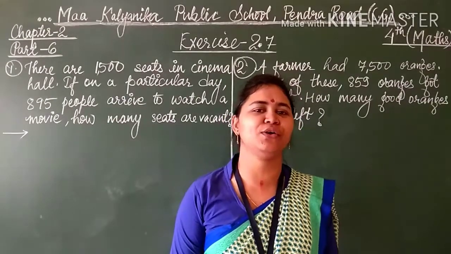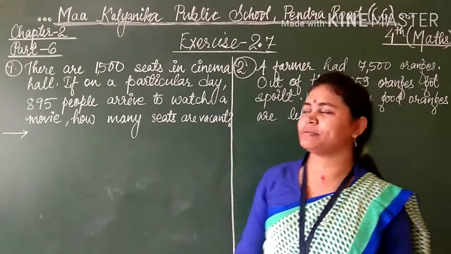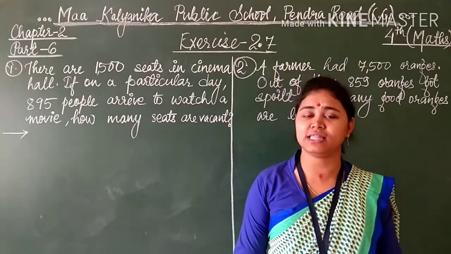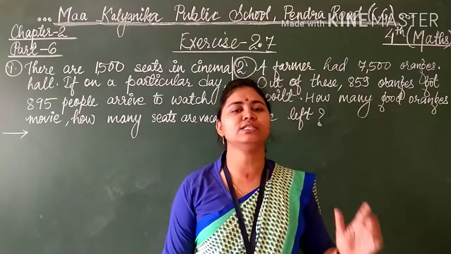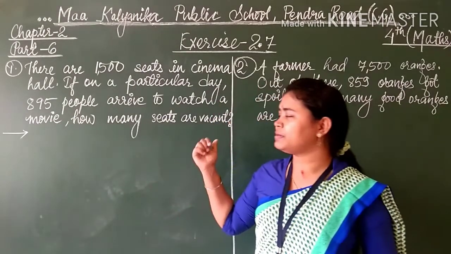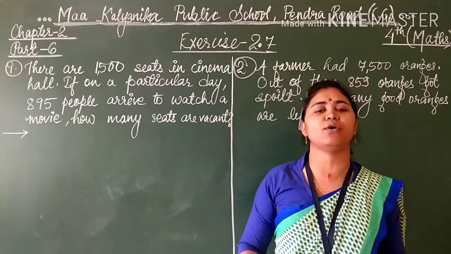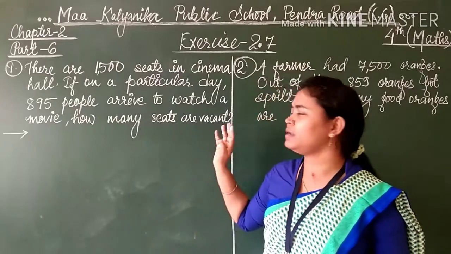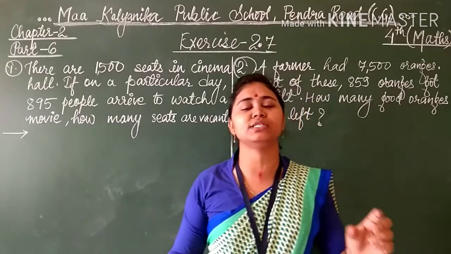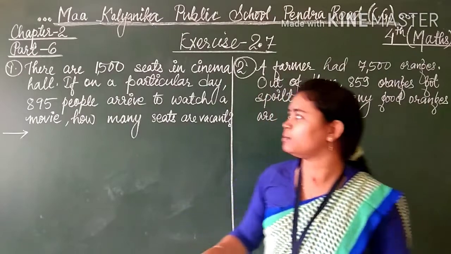Students, in this video, I am going to teach you exercise 2.7 of chapter number 2. In this exercise, what is given? Story sums. Some word problems are given. This chapter is dependent upon addition and subtraction, and this exercise is dependent upon subtraction. So here the subtraction portion is there, but you have to write with the statements, because these are story sums, or you can say word problems. So we are starting with question number 1, students.